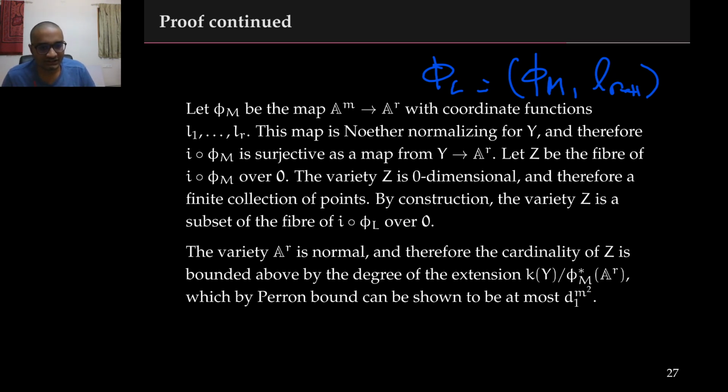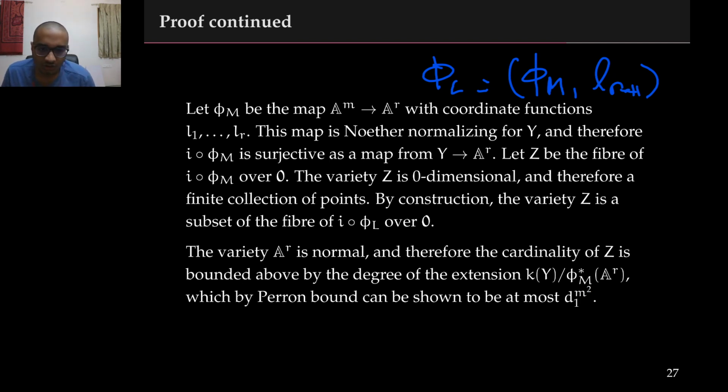Further, by construction, the variety Z is a subset of the fiber of I composed with phi_L over 0. This is because for a point in Y to lie in Z, it has to vanish under the maps L1 through L_r, while for the same point to lie in the fiber of I composed with phi_L over 0, it has to vanish under the maps L1 through L_{r+1}.